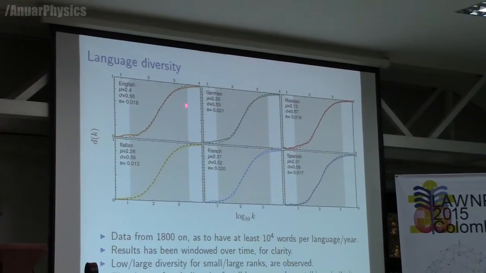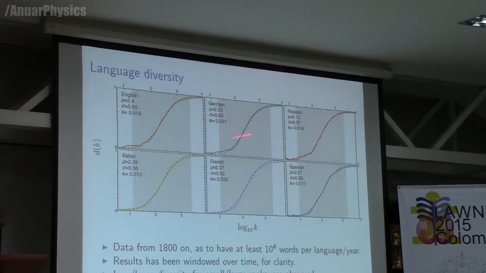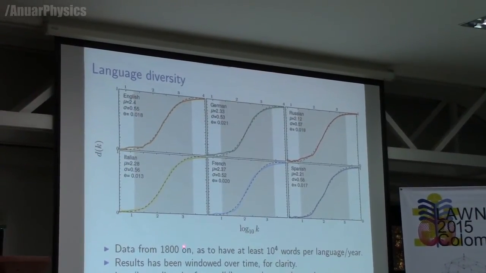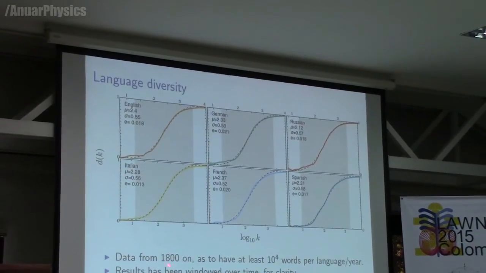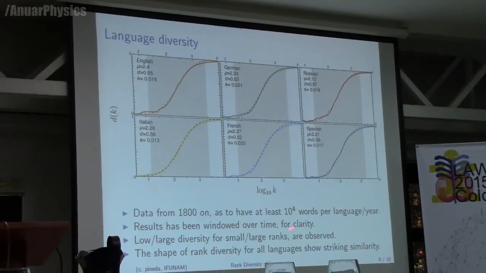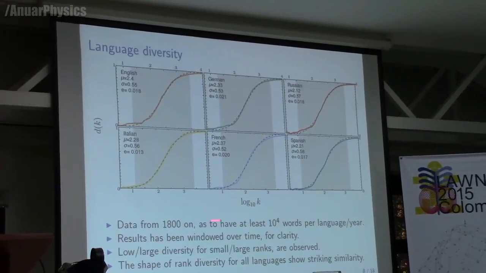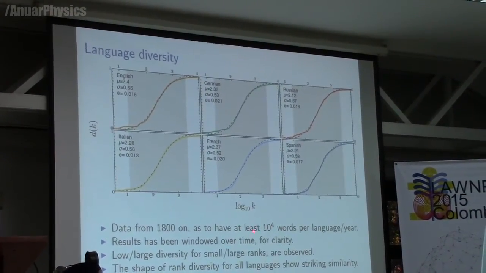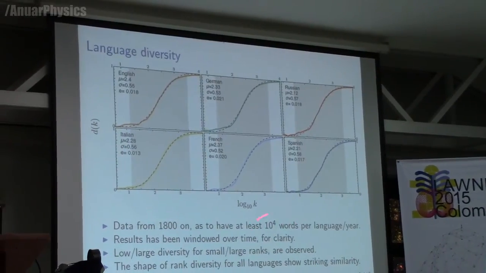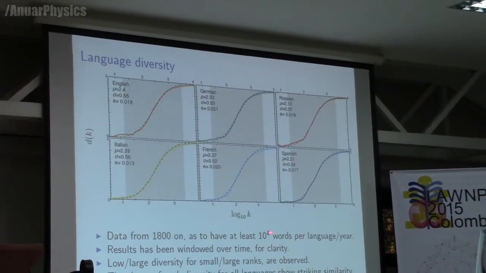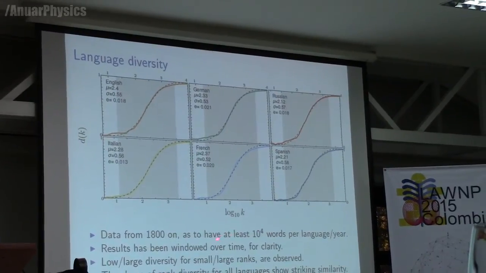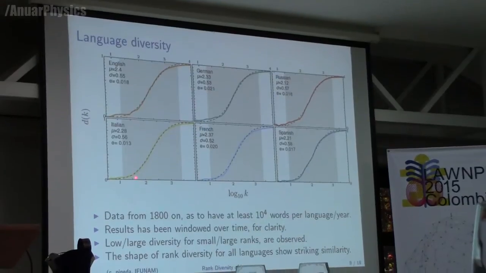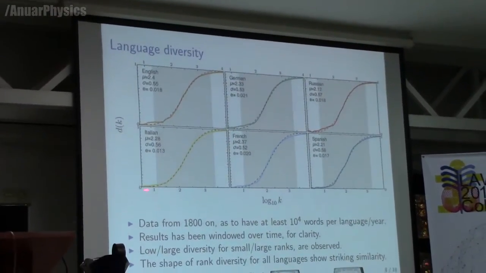And this is exactly what happens. This is for English, German, Russian, Italian, French, and Spanish. First of all, I must say something. We consider data from 1800 on, so that we could have good statistics across languages. I don't remember why we picked this particular number, but it doesn't matter now. We have also windowed the results a little bit over time, otherwise we would have more scattered plots. So this is a little bit more clear.